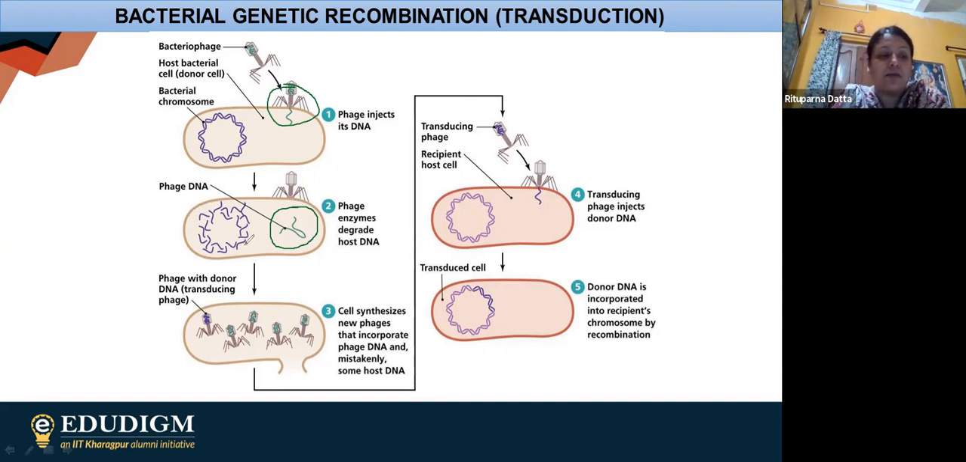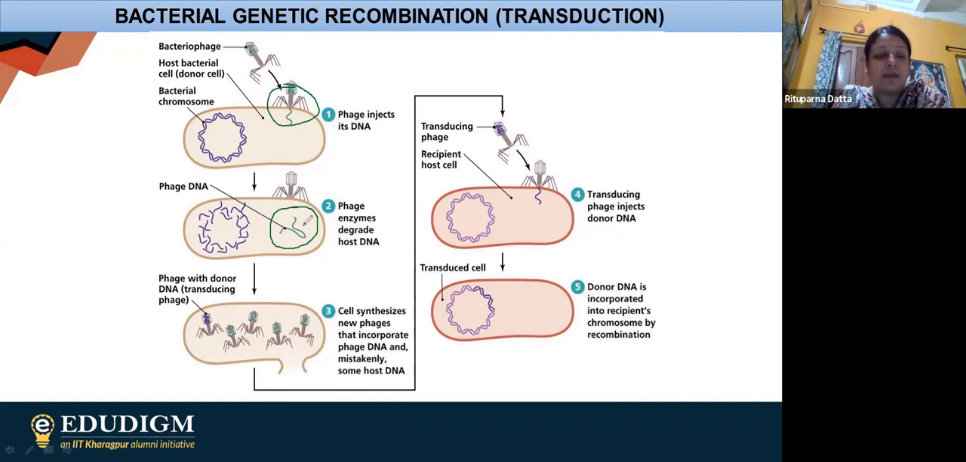Now this particular bacterial chromosome is going to be degraded, because obviously it is not possible for a cell to maintain two DNAs. You all know that the cell normally takes instructions from the DNA about what to do and what not to do. So obviously it is not possible for a cell to maintain the identity of two DNA molecules. And that is why whenever the viral DNA enters, the bacterial DNA is going to be degraded.